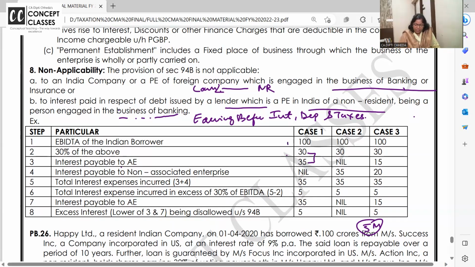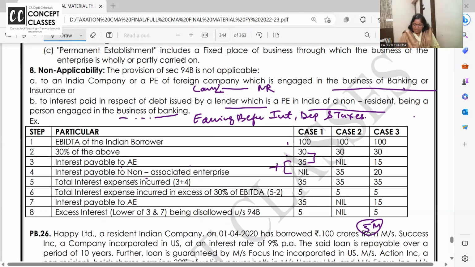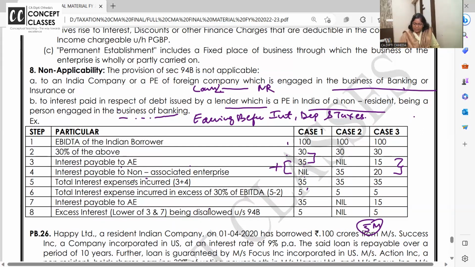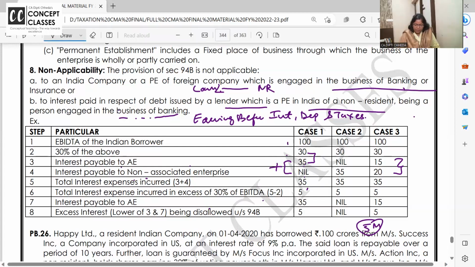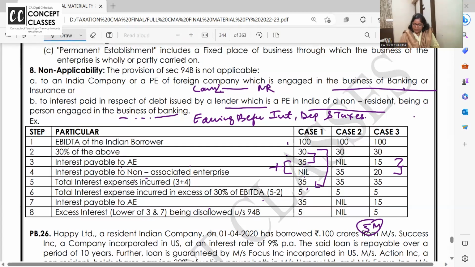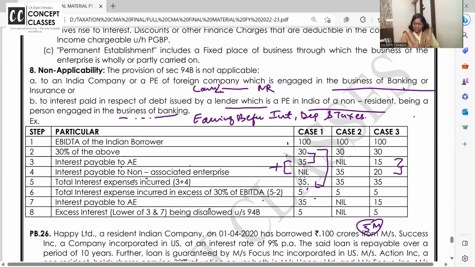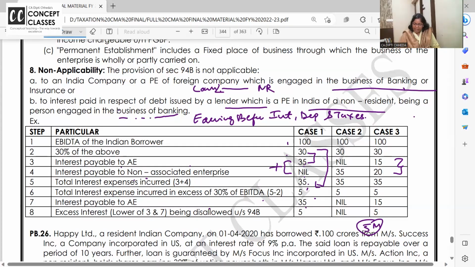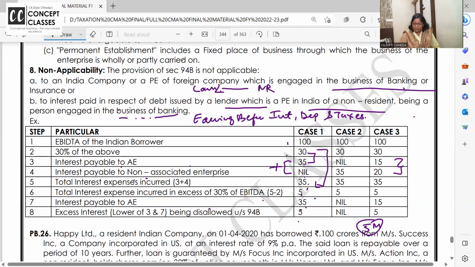But what is the interest payable to associate enterprise? 35. What is interest payable to others? Nil. So what is the total interest payable? Associate and outside put together, how much interest is there? 35. Interest in excess of 30% of EBITDA. How much is 30%? 30, and the excess is 5. So 5. Interest payable to the associate enterprise.